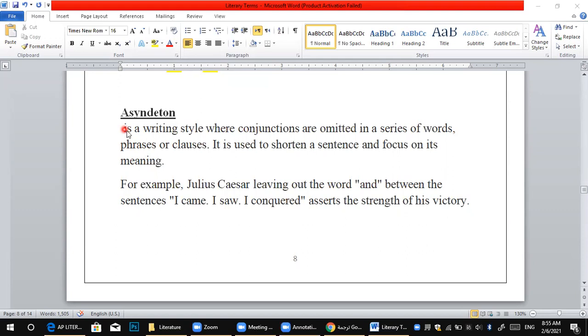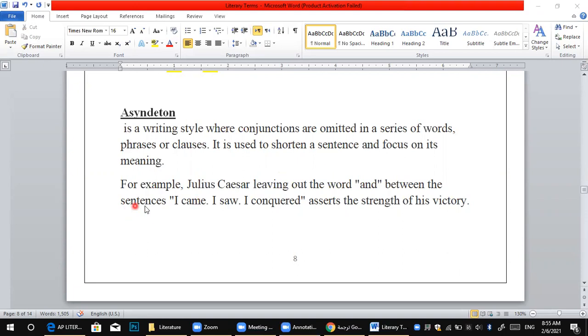Asyndeton here is a writing style where conjunctions are omitted. Focus on conjunctions, that is, and, or, but. Omitted here means removed, in a series of words, phrases, and clauses. It's used to shorten a statement or a sentence and focus on its meaning.